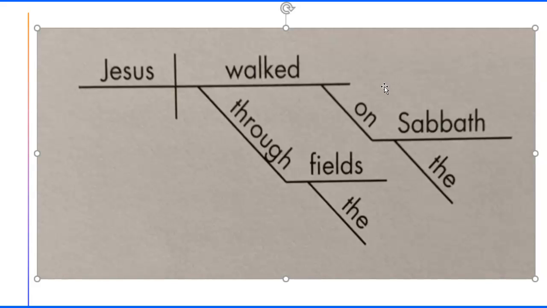And so they are going to be modifying the verbs here, but they could be modifying an adjective. We'll probably see some of those as we continue to work through this. So Jesus walked tells us where, through the fields. We looked at this one earlier. So it tells us where, but it also tells us when, on the Sabbath. So as you start unpacking prepositional phrases in your sentence, make sure you locate them in the right place.